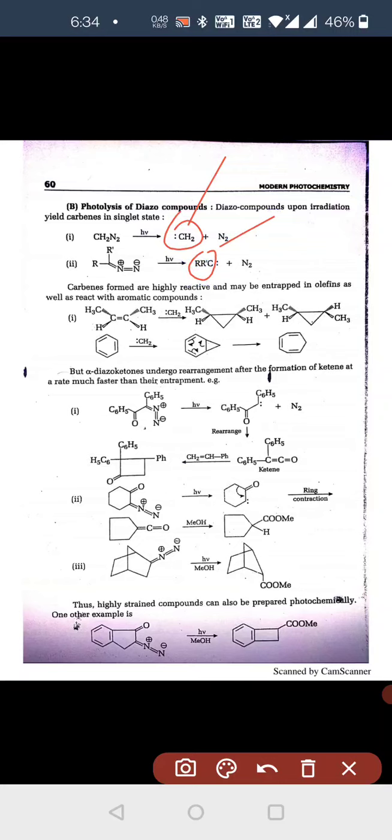And benzene also reacts with the carbene to form cycloheptatriene. One carbon attaches to the compound to form an extra ring.